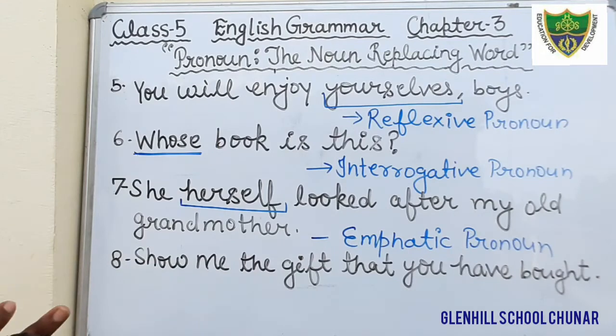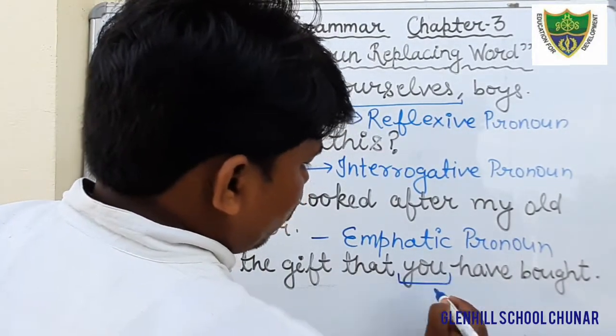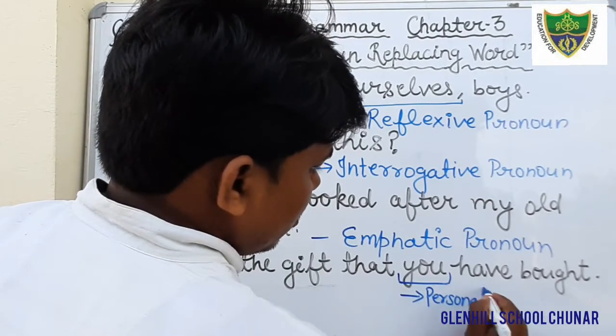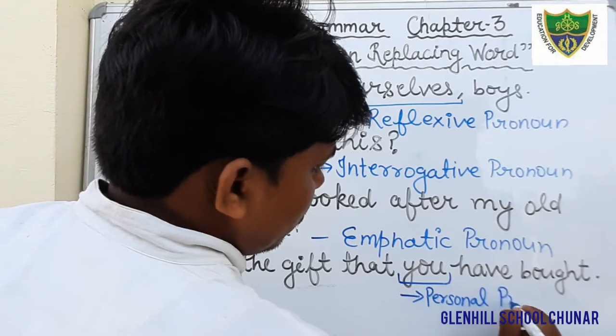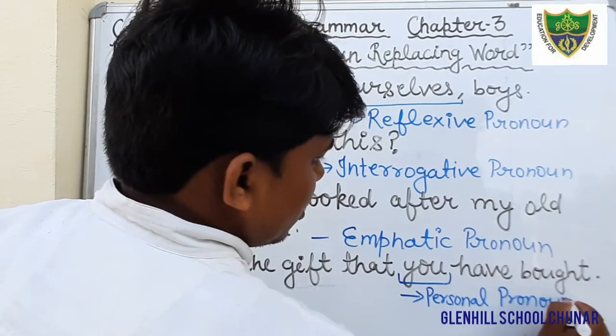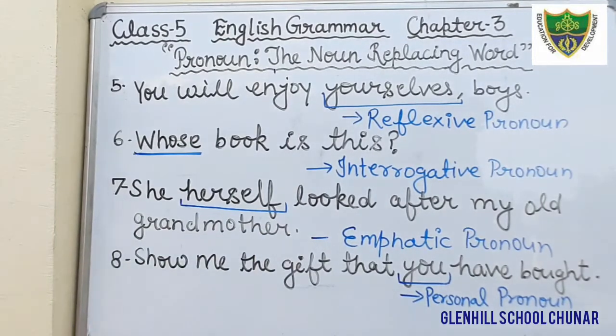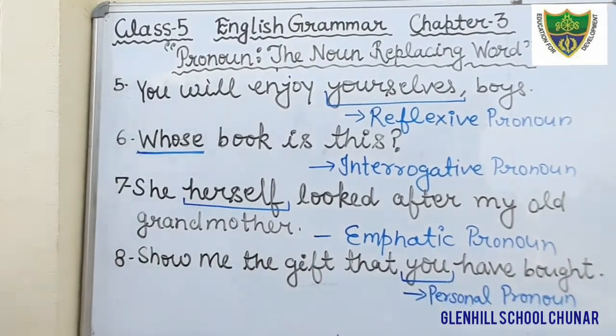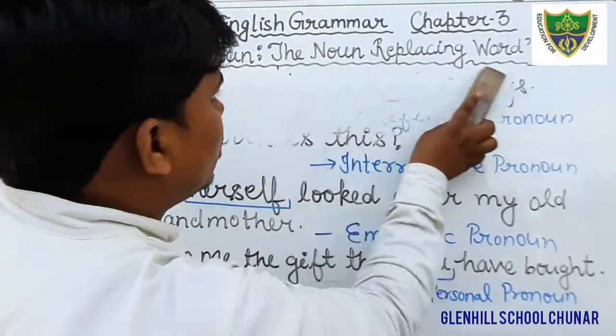Here, underline the word you and what kind of pronoun? That is a personal pronoun. Okay, personal pronoun. Okay students, just write down. Question number 8, show me the gift that you have bought. Here you will underline the word you and that is a personal pronoun. Okay students, and come to the next question.